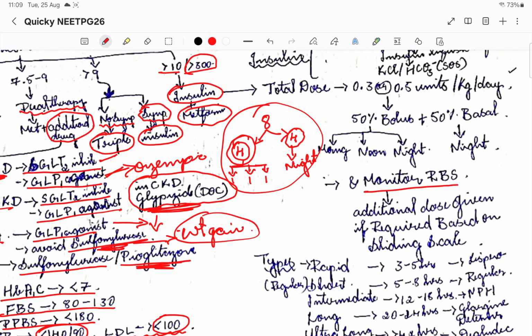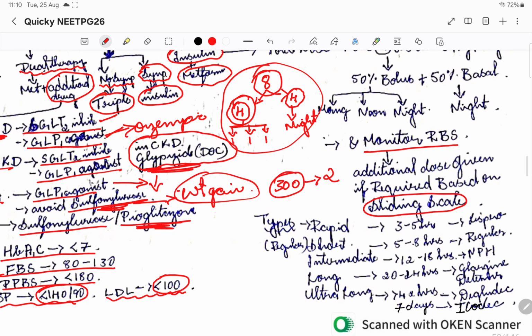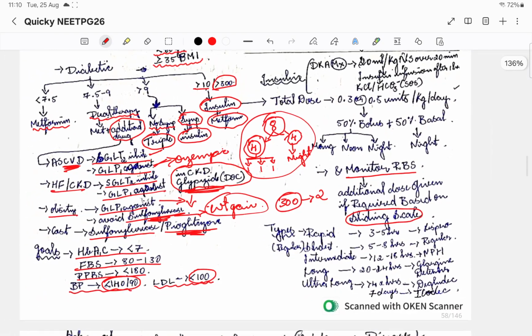If additional dosage is needed, we'll use something known as a sliding scale. The main dose is what the person should take every day. The extra dose, if needed, will be based on the sliding scale. For example, if it is 300, it is going to be 2 extra units that I'll give. So this is how you can give the insulin.